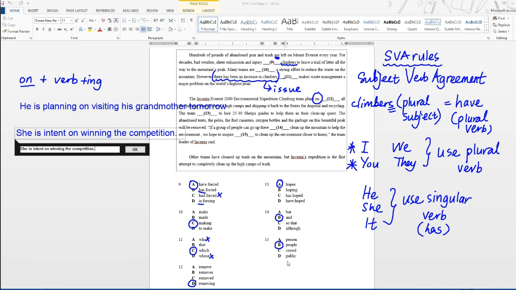If you want to use D, public, you need to have the word the in front in order to use the answer D, public. But since the word the is not here, okay, let me write it down. Since the word the is not here, you cannot use the answer D. Okay, so the only answer that is acceptable is B.